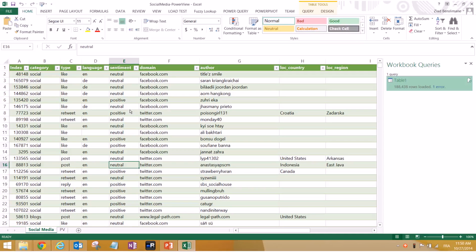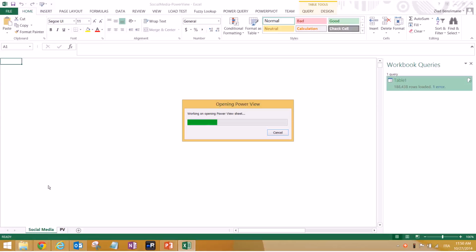And since I've already showed you how Power Query works, I have done it beforehand for you guys. So basically the index is the number of the conversation. It's a unique number. I didn't want to put the whole conversation because it takes a lot of space and it makes Excel a little bit slow. Each conversation or post is totally huge, so I put only the unique number of it. Category is social, the type of it, and the language, and the domain, and so on. A lot of information about the post and the country and so on. And here I have made already a Power View.